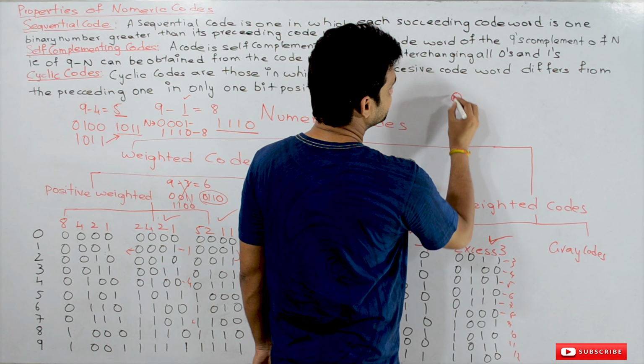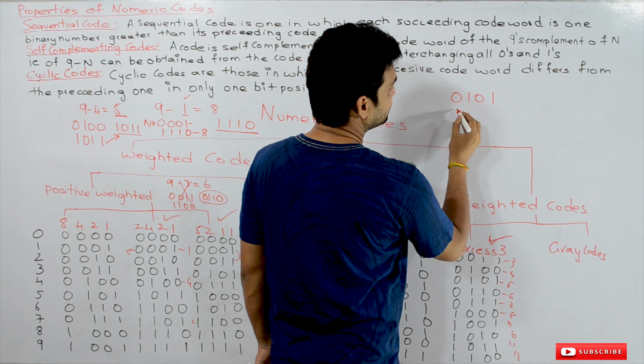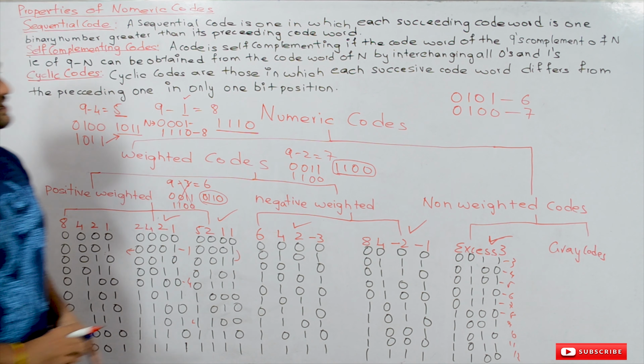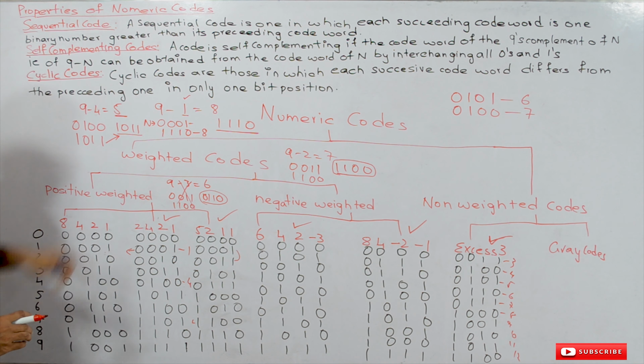Now just take the simple gray coding. It is 0101, and it is represented by 6 in gray code. 6 is represented like this in gray code, and 7 is represented like this in gray code. And what the cyclic code is representing is, cyclic codes are those in which each successive word differs from the preceding one in only 1 bit position. So the successive code differs from the preceding code in only 1 bit position.